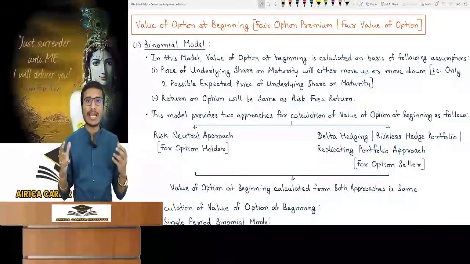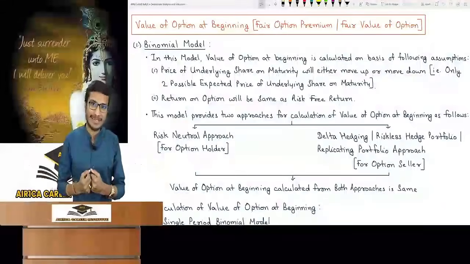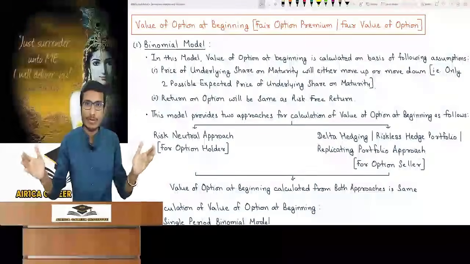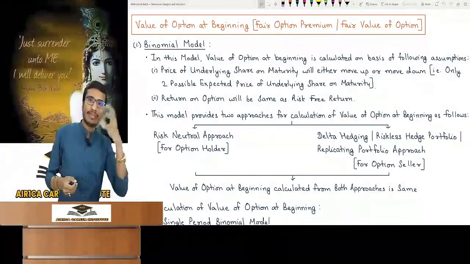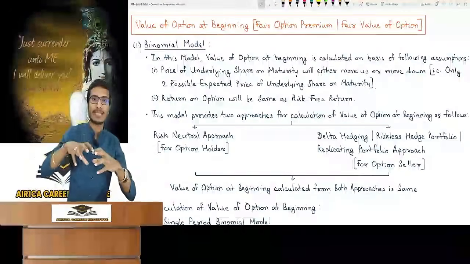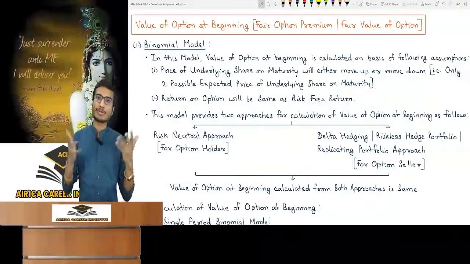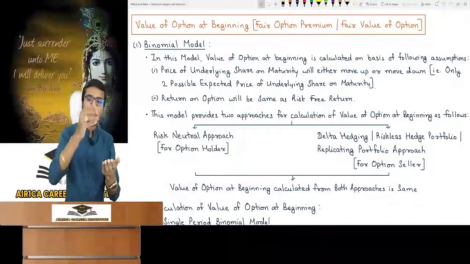The rest of the people are so illiterate that they don't even know how to bifurcate the topic, and such people are sitting in the position of teachers. They don't know how to handle the course and how to teach it. That's why they mix up everything. They are teaching equity, currency, and even interest rates in the same topic. Then what to expect from them? That's why the students have no idea about what to do and how to do it.